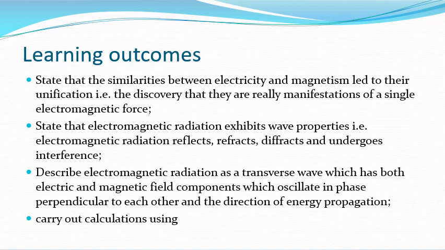Reinforce that we can tell if something has wave-like properties from what it does: refraction, reflection, diffraction, interference. We describe electromagnetic radiation in terms of their electric and magnetic field components and carry out calculations using the relationship c equals 1 over the square root of epsilon naught mu naught.